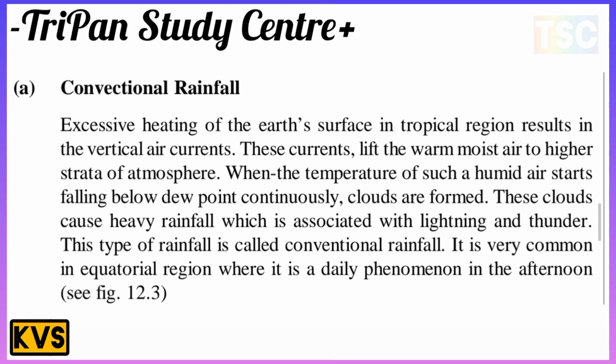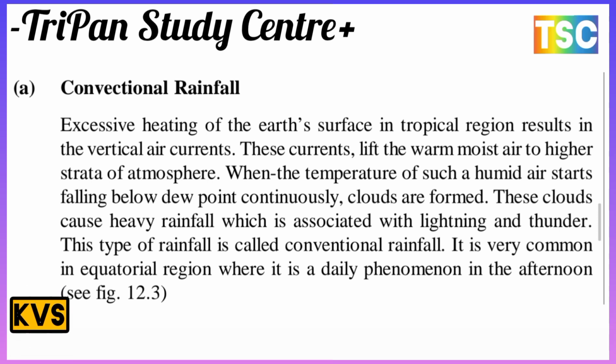When the temperature of such humid air starts falling below dew point continuously, clouds are formed, and these clouds cause heavy rainfall which is associated with lightning and thunder. The lightning and thunder is the most important here. This type of rainfall is called convectional rainfall.